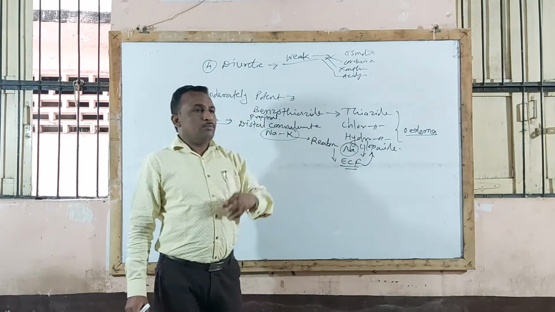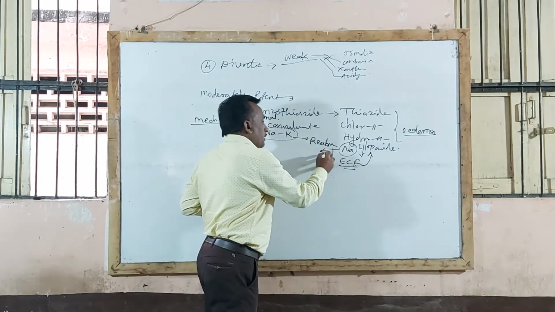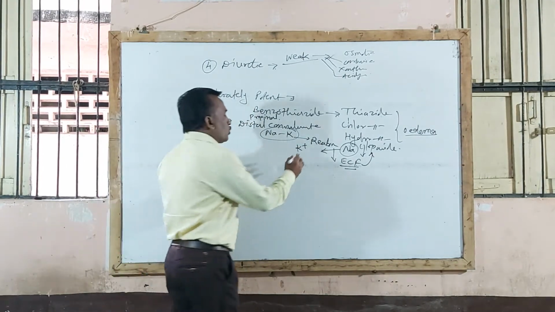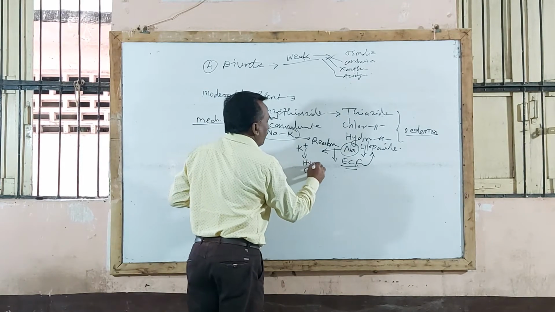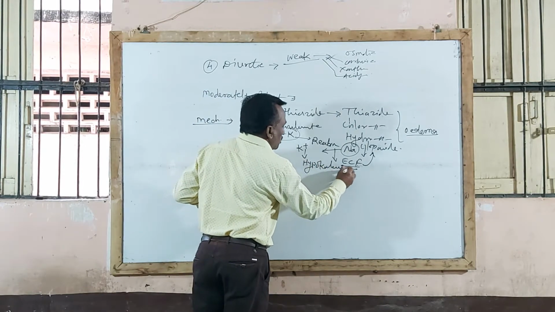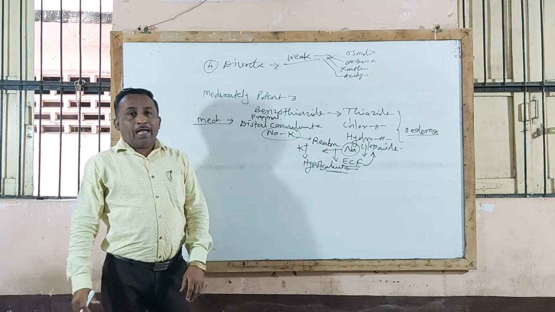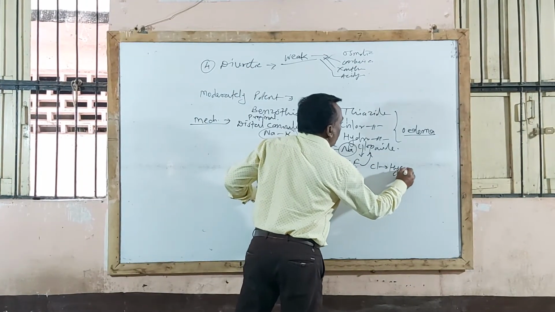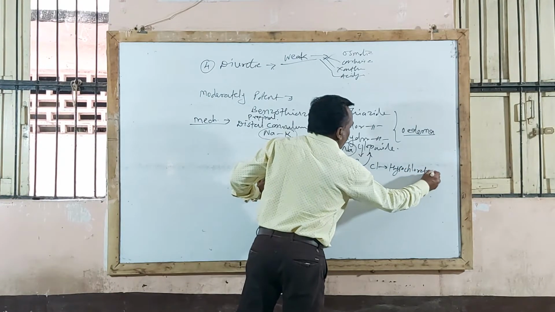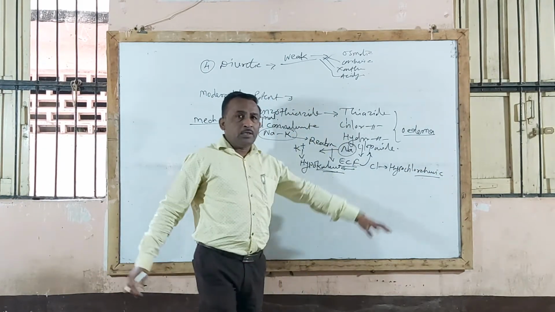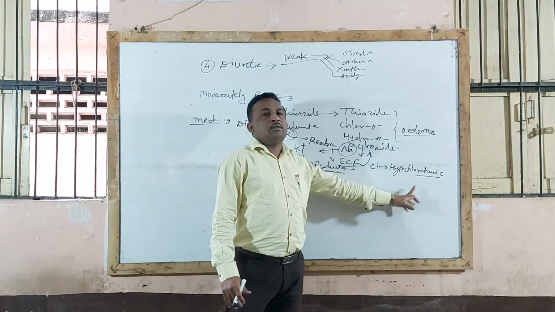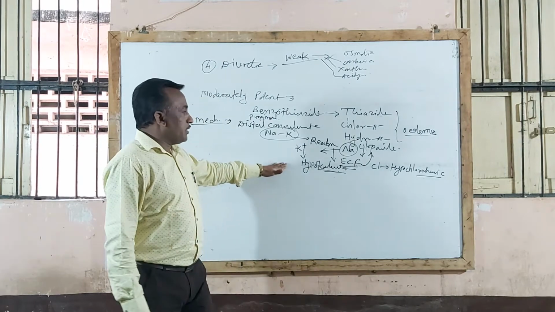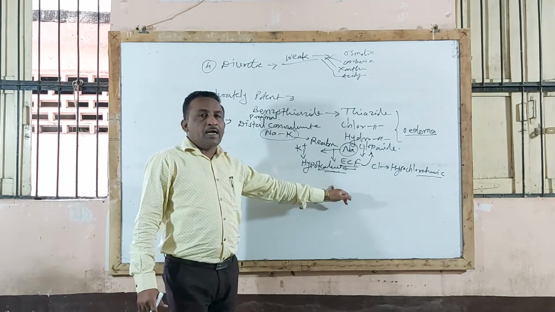Along with this excretion of sodium ion, these drugs also cause more loss of potassium and thereby lead to hypokalemia. Hypokalemia is nothing but more loss of potassium from the body. Along with this, it also causes loss of chloride ion and thereby produces hypochloremic alkalosis. Hypochloremic alkalosis is nothing but a decrease in the level of chloride ions in the body. And when the potassium level decreases below normal, the condition is called hypokalemia.